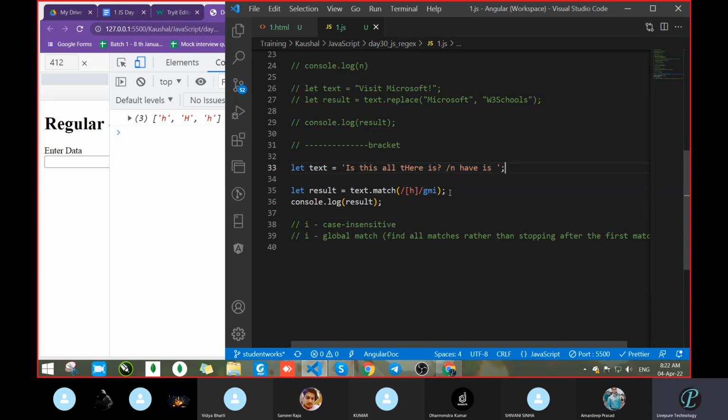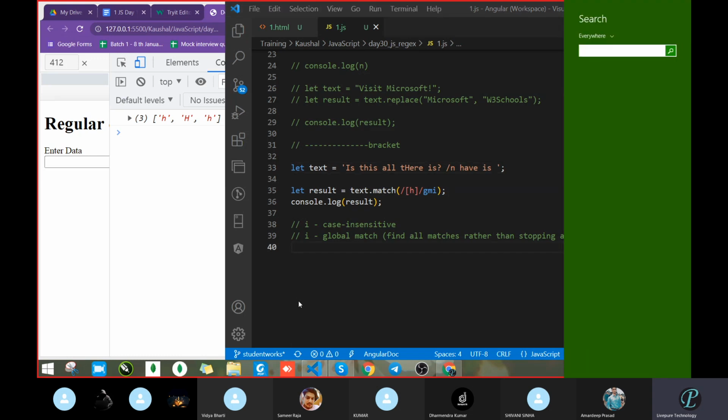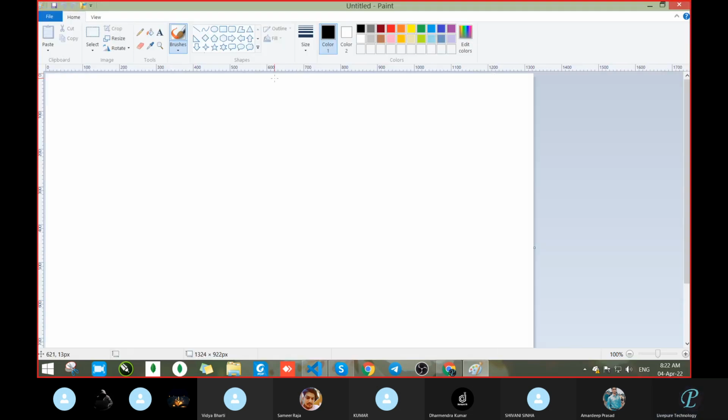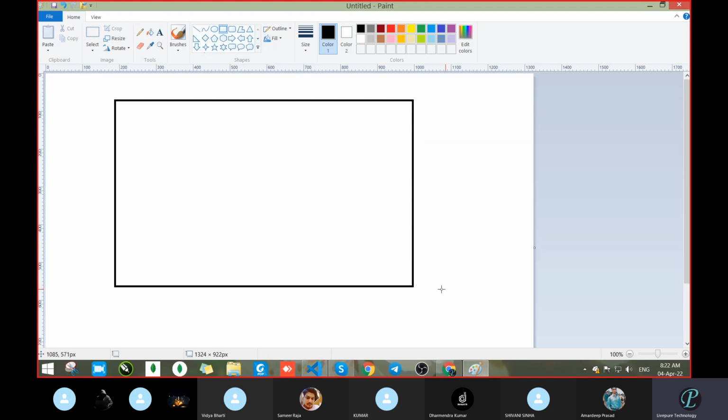Meaning, as per our need, we have to go with different regular expressions. Suppose you had done the student application, the mini student record that we had designed. Okay, we are passing here.